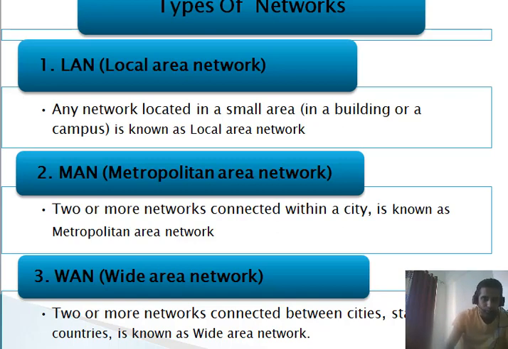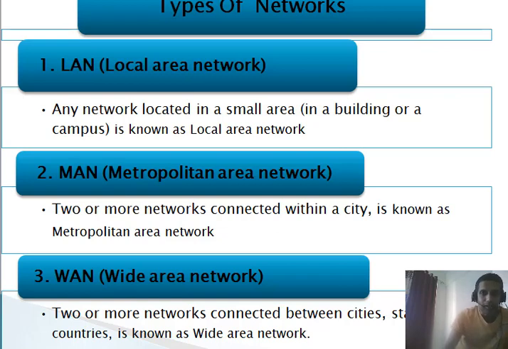And what about MAN? MAN is called the metropolitan area network, which is within the city. If we are talking specifically about Mumbai city, if there is a branch in Lower Parel and there is another branch that wants to connect to Churchgate, they can do it, but that is part of the MAN, metropolitan area network, that is within that city. So if we are talking about within the city, we can use the term MAN, metropolitan area network. So that means that LAN is expanded, and that expansion is now termed as MAN.